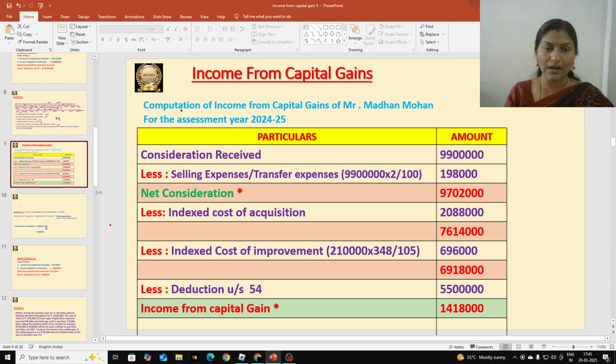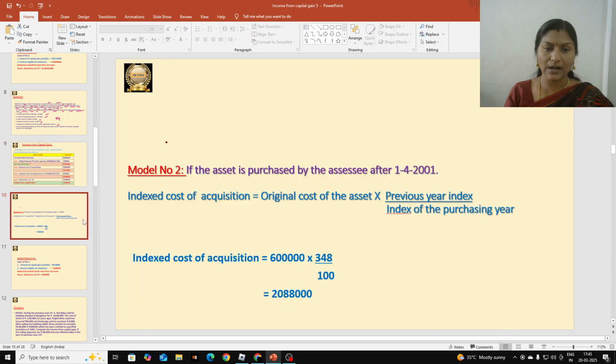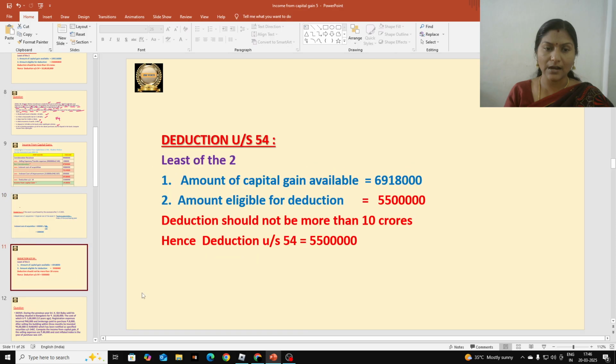Okay, so this is how we did the solution, and under this, the formula for indexed cost of acquisition. Okay, so this is how we calculated indexed cost of acquisition by taking model 2 formula. And next, these are the working notes for deduction under section 54. Okay, so this is what we discussed now.